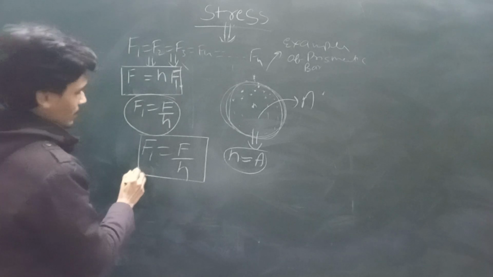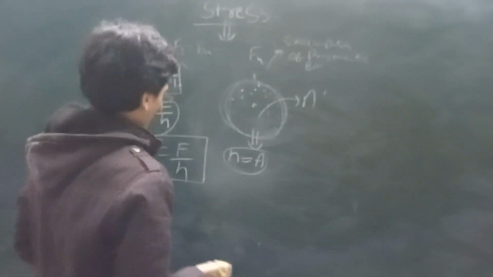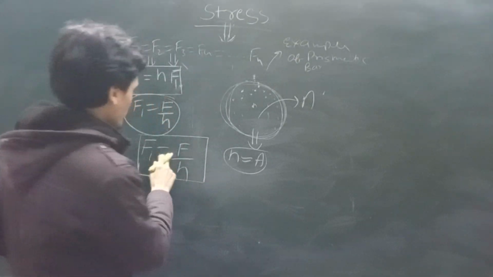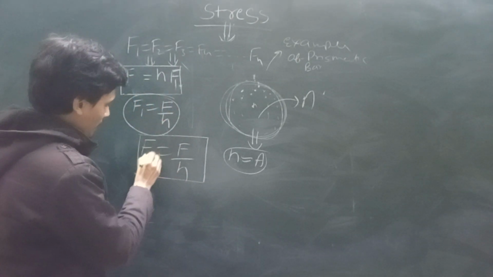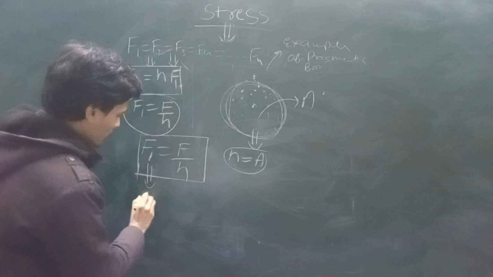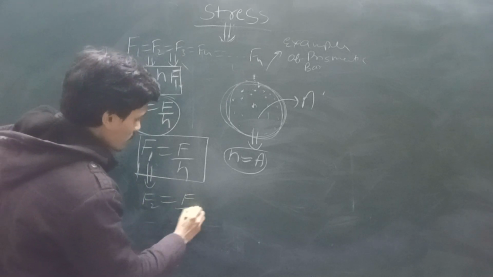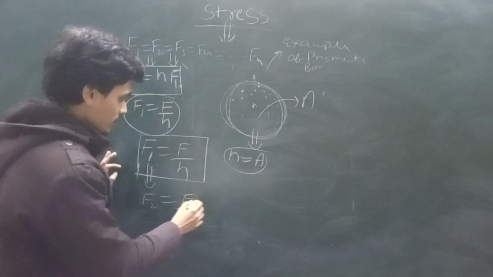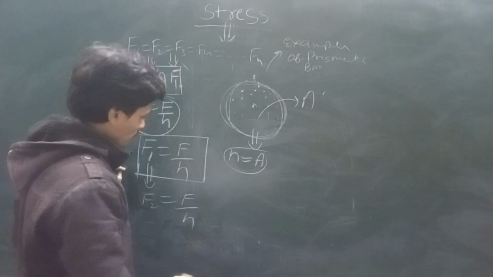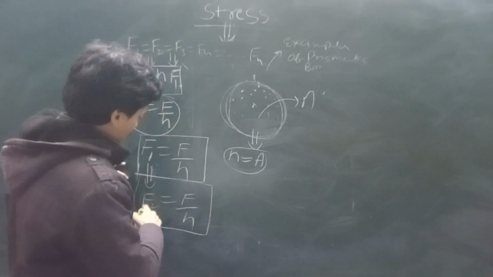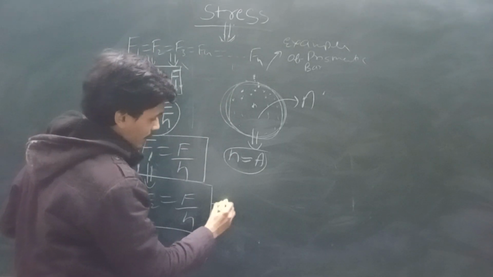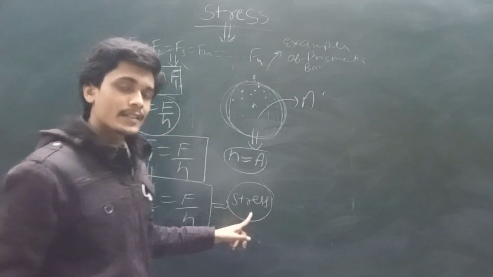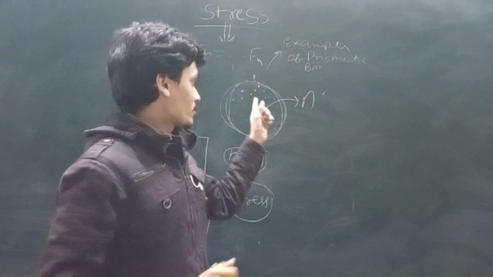F by n. Okay. I think we all know what f1 is equal to F by n. Similarly, f2 is also equal to F by n, because f1 is equal to f2 is equal to f3 is equal to fn. So f2 is equal to F by n, f3 is equal to F by n. Okay. So these all are the internal resistive forces or stress. And this stress is the same at every cross section area.